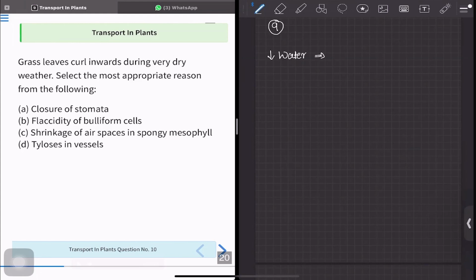So we obviously see that the leaf curls. Now, a special piece of information is given in the question which you have to focus upon. Do not leave this fact that is easily given by the examiner. In the question, it is given grass. The examiner has given specific emphasis on the word grass, and you need to be smart enough to focus on that because grass is a monocot.